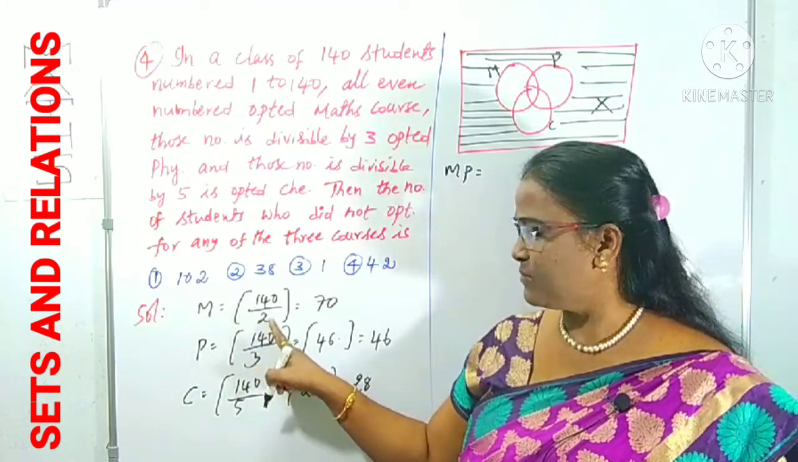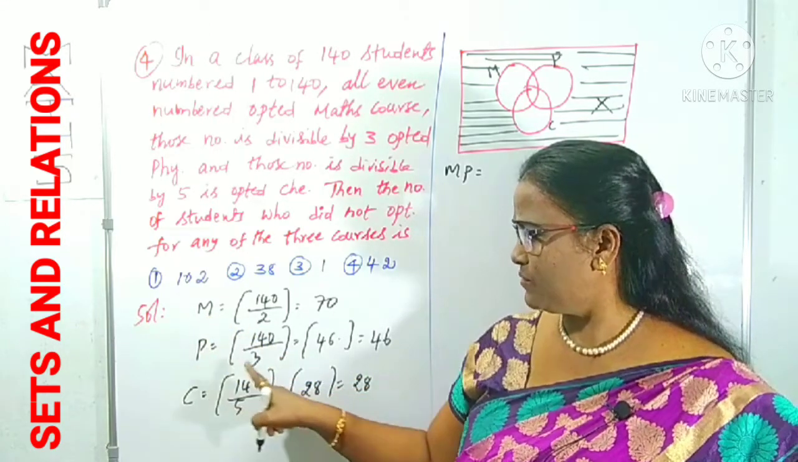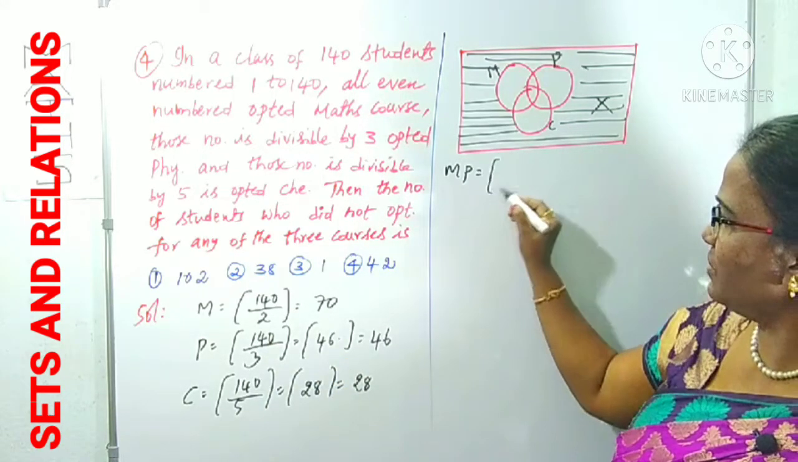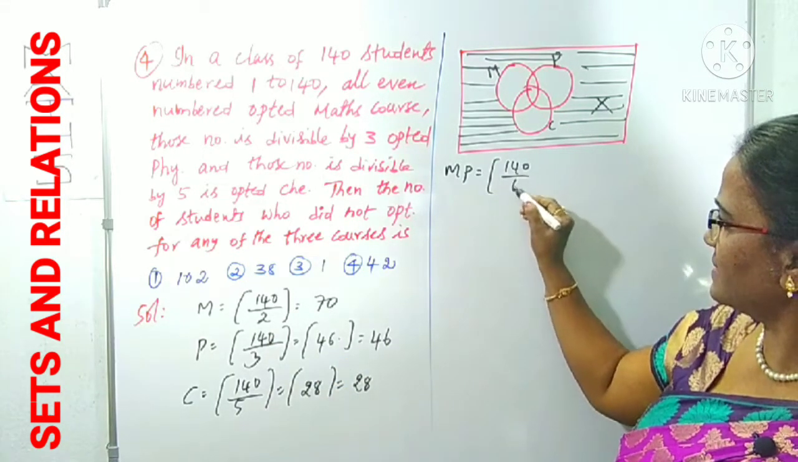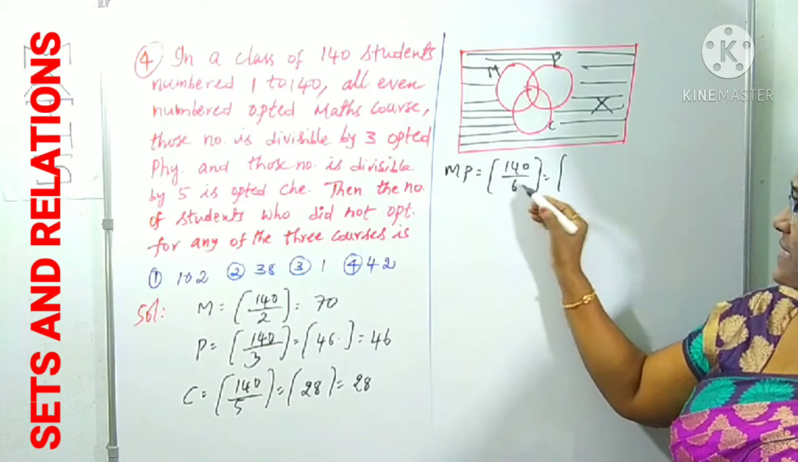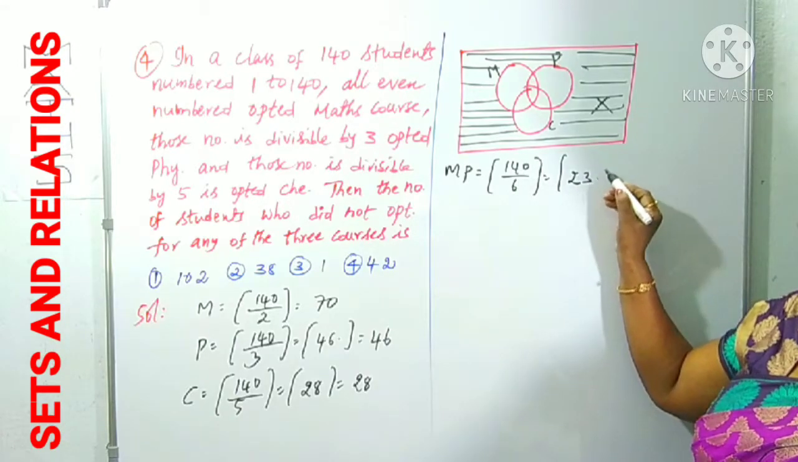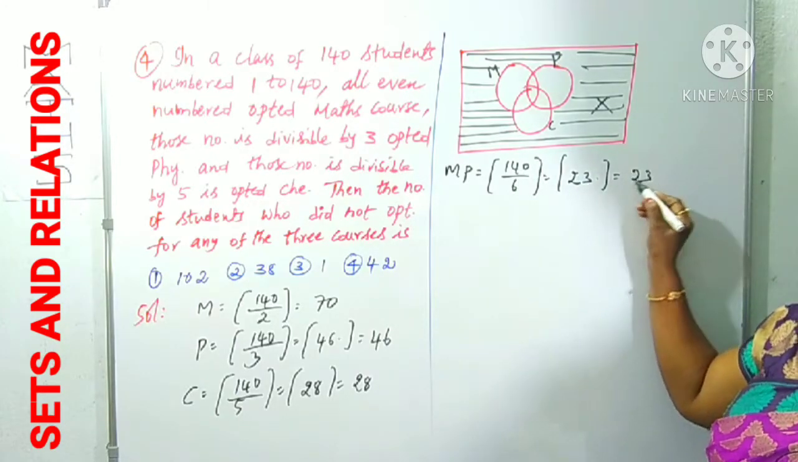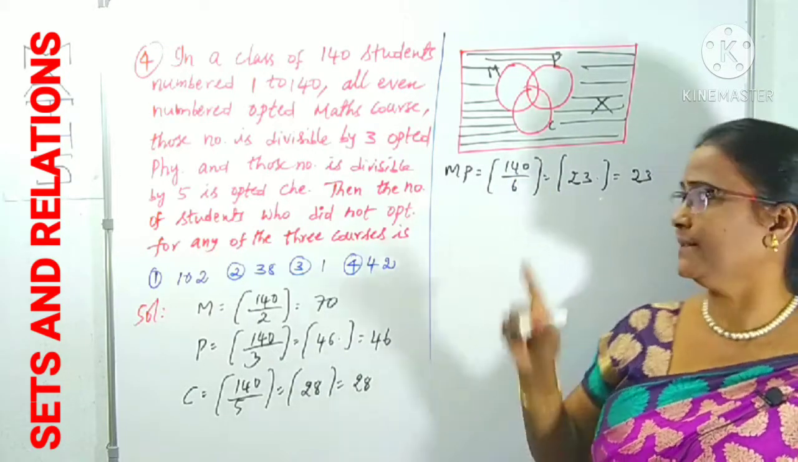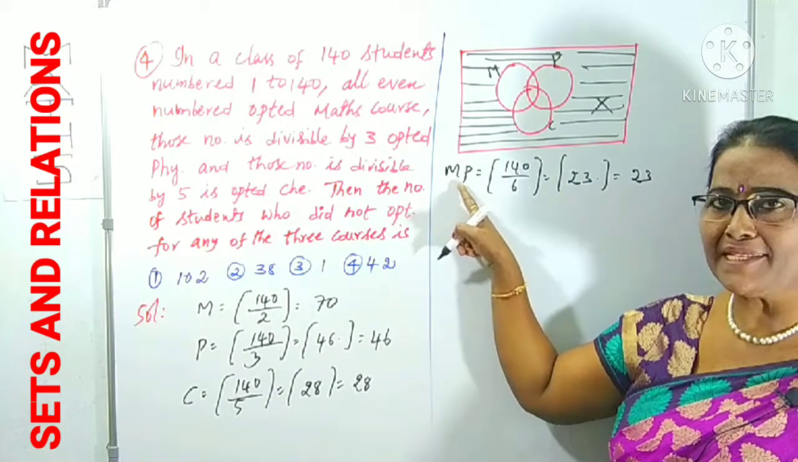For M, it is divisible by 2. For P, it is divisible by 3. Divisible by M and P means divisible by 2 into 3, 6, so we take 140 by 6. 6 2s are 12, 6 3s are 18, you get 23 point something, that is 23. That is the number of students who opted for maths and physics.